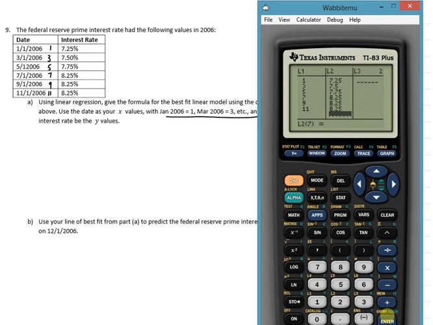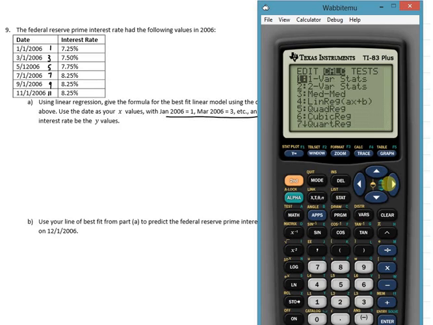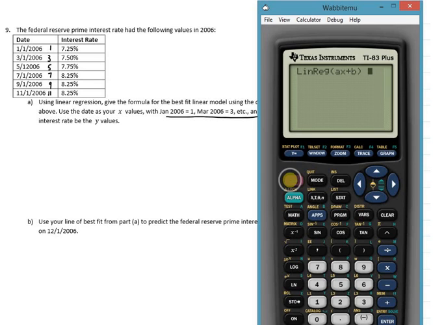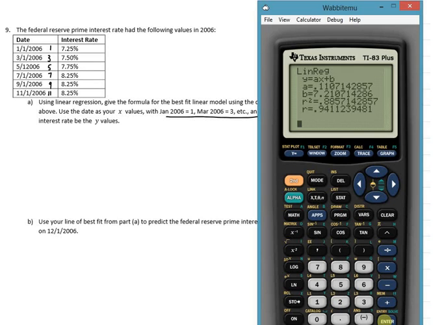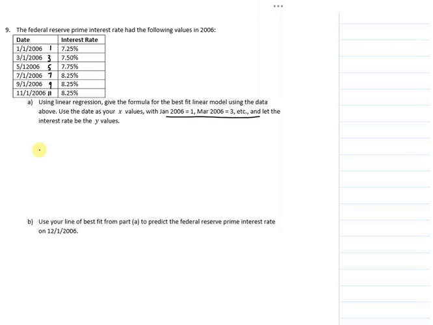Now I press the Stat key. I go over to Calc, and I pick this linear regression. You can tell it L1 by clicking second L1, which is on the 1 key, and then second 2 gives you L2, and hit Enter. And it tells us the formula for the line.